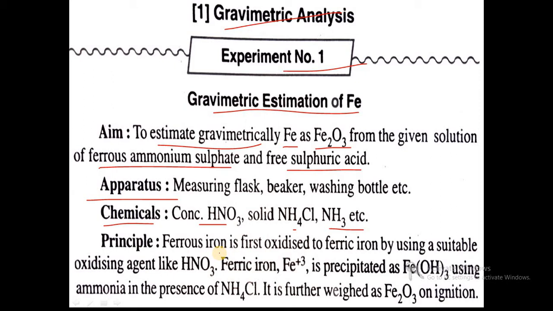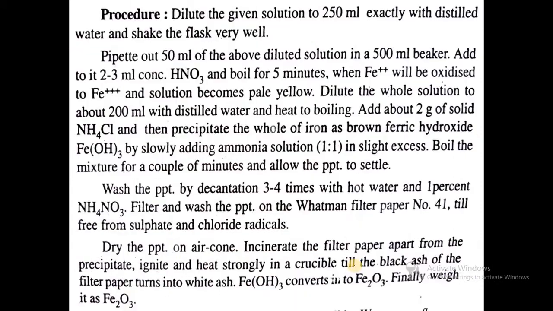What is the principle of gravimetric estimation? Here ferrous iron, Fe2+, is first oxidized to ferric. Fe2+ is converted into Fe3+ by using an oxidizing agent like nitric acid. Then ferric iron Fe3+ is precipitated as Fe(OH)3 using ammonia in the presence of ammonium chloride, a common salt, and it is further weighed as Fe2O3 on ignition. So this is the basic theme of this experiment.